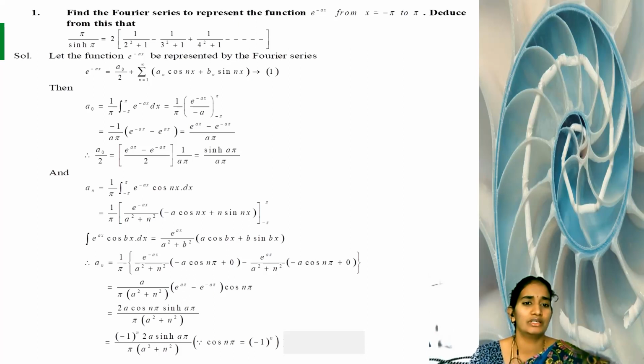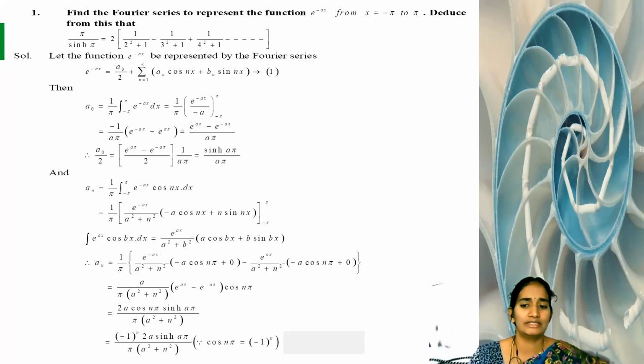Now we know the A0, An, Bn formulas, and we find the values of A0, An, Bn. The formula for A0 is 1 by pi integral f of x dx. Here we substitute f of x as e power minus ax, and your interval is minus pi to pi. So A0 equal to 1 by pi integral minus pi to pi e power minus ax dx.